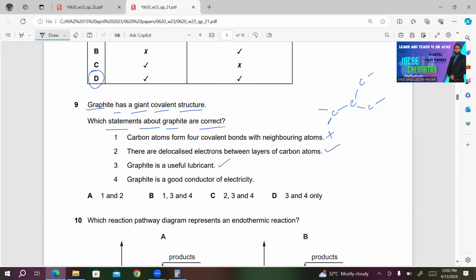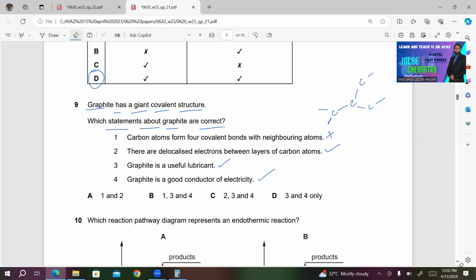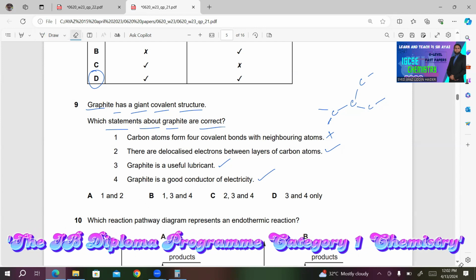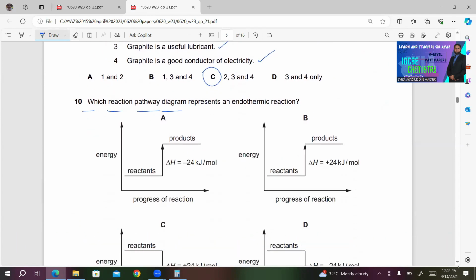Number 4, graphite is a good conductor of electricity. This is also correct. So C will be the right answer in this case: 2, 3, and 4. Which reaction pathway diagram represents an endothermic reaction?